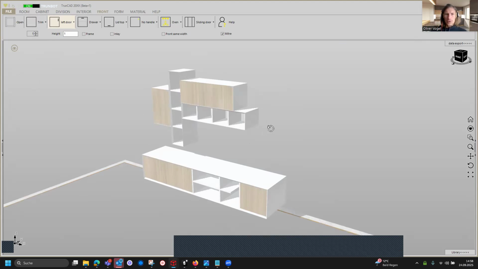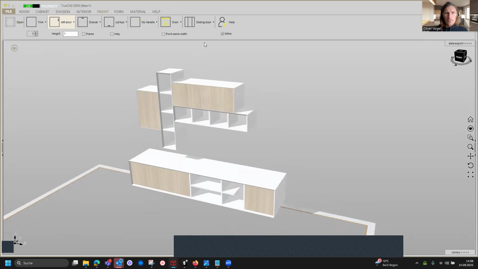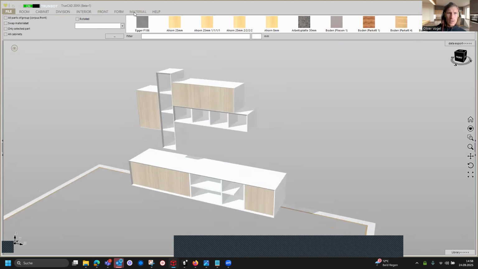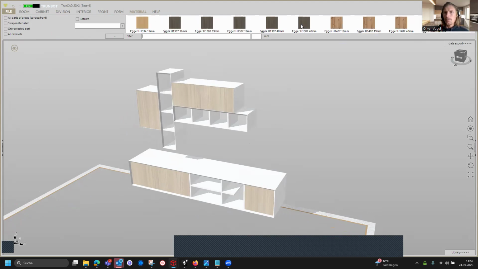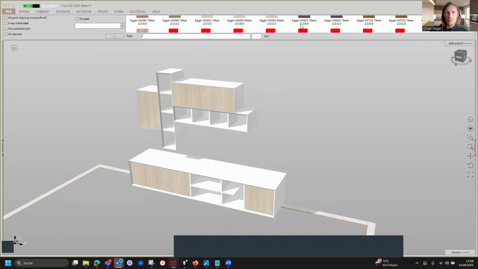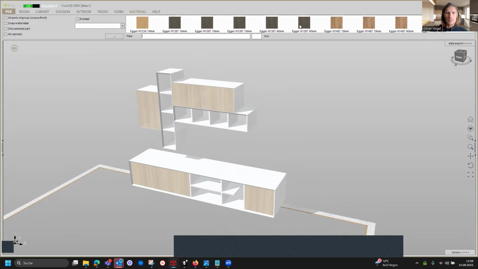And now we are changing the materials. Therefore, we go to the material tab, and we actually want to have two different materials, one for the fronts and one for the verticals and horizontals.